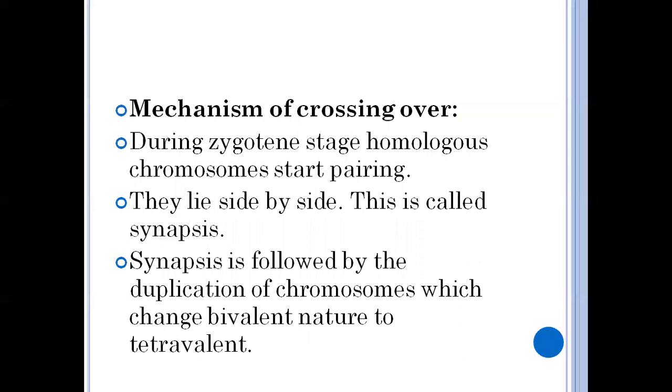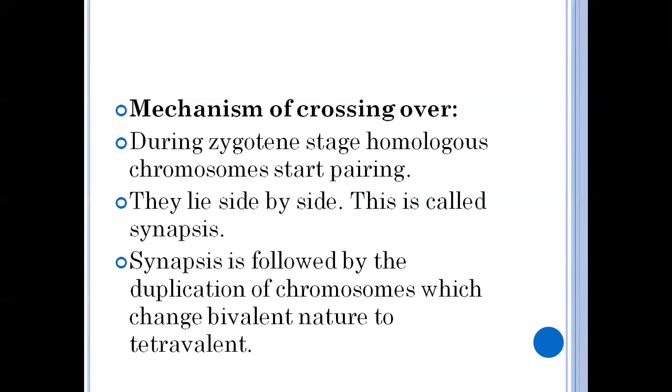When we see the mechanism of how crossing over takes place, it takes place in meiosis, during zygotene and pachytene. In meiosis, prophase is a very long phase, so it is divided into five sub-stages.